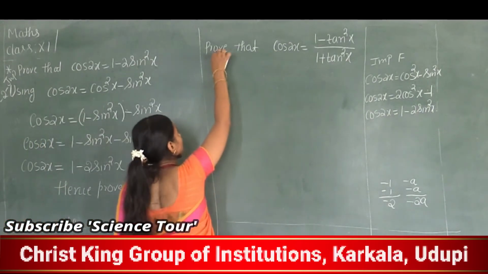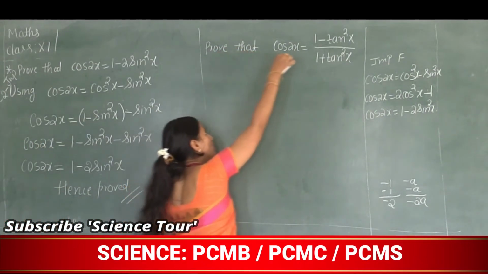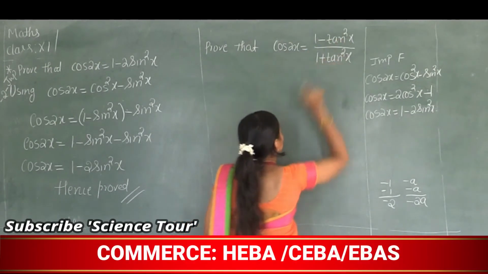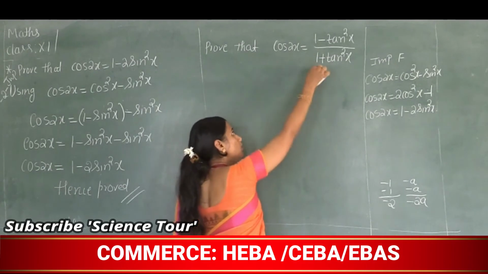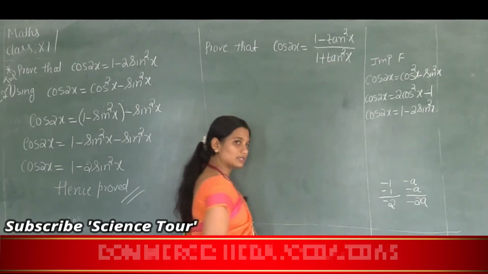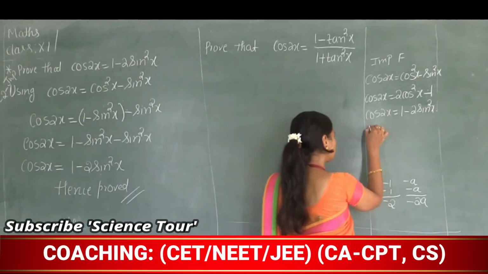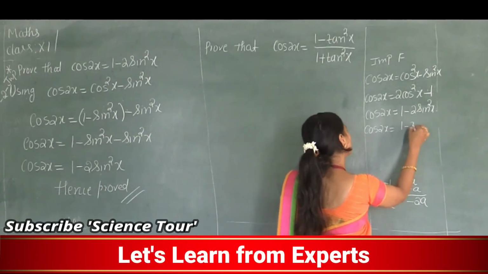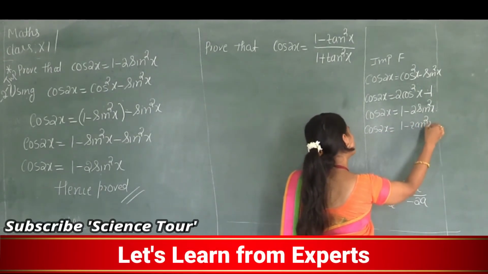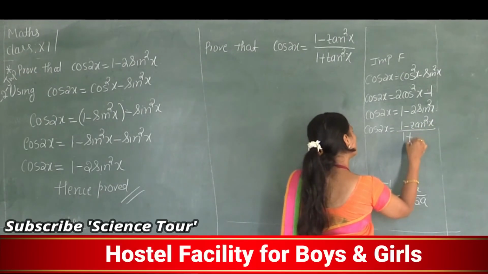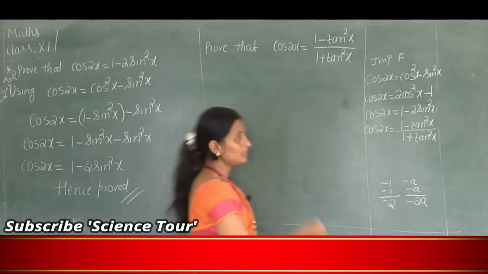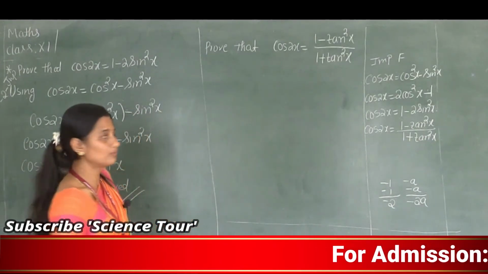So now next we will discuss, prove that cos 2x is equal to 1 minus tan square x divided by 1 plus tan square x. This is also a formula. So the cos 2x formula is 1 minus tan square x divided by 1 plus tan square x. The formula and the proof are important for 2 marks.